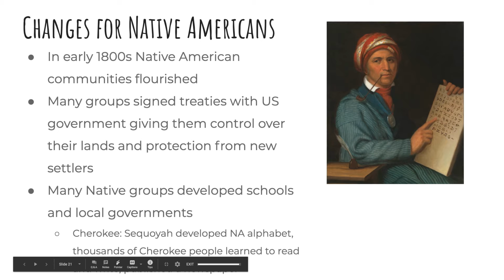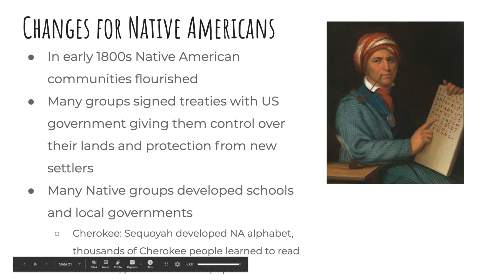In the Southeast, we had the groups the Cherokee, the Choctaw, the Chickasaw, the Muskogee, and the Seminole, and they all had signed treaties with the United States. And what these treaties said is that the natives had control over their lands and they were protected from all of these new settlers who were coming into their lands.